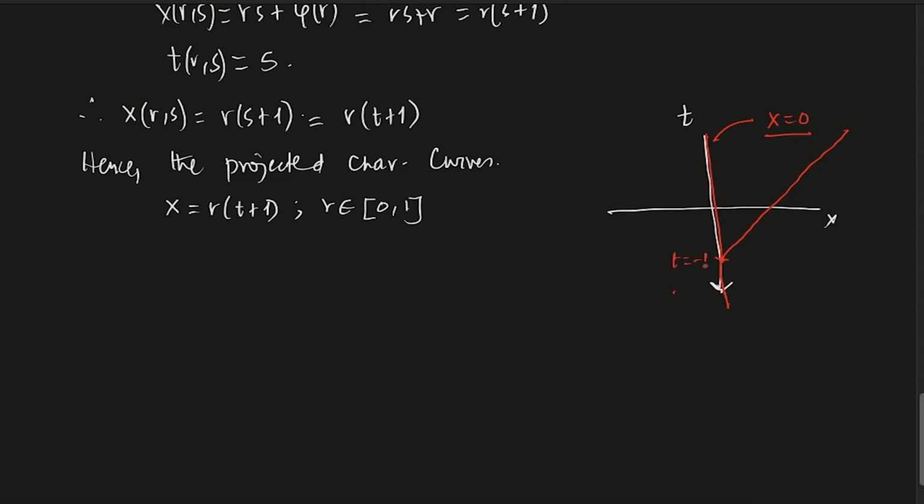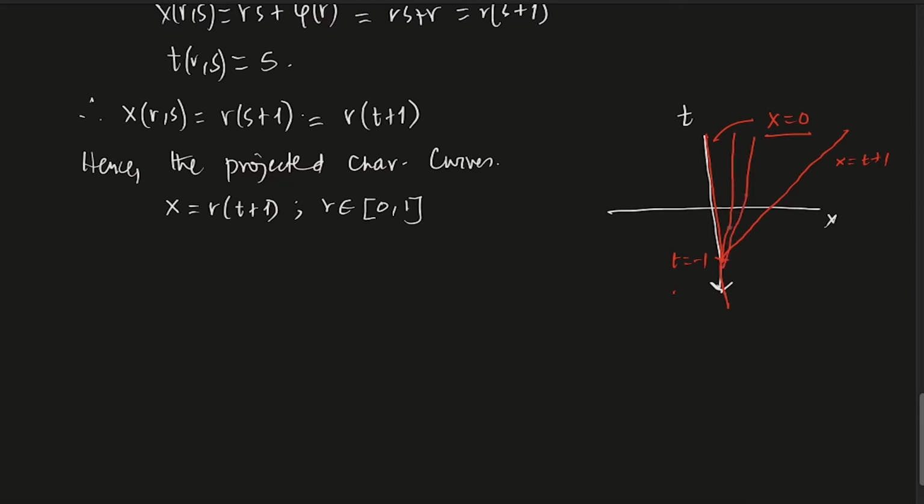T equals minus 1 is this point. So this is x equals t plus 1. This is another projected characteristic. And if r varies between 0 and 1, every projected characteristic will lie here.